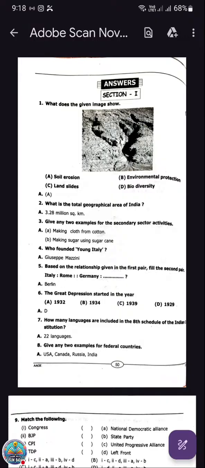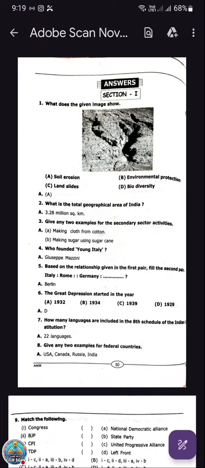Now here the first question. First question, what does the given image show? You can see this is the image related to geography. What does the given image show? The given image shows soil erosion. So the first answer is soil erosion.